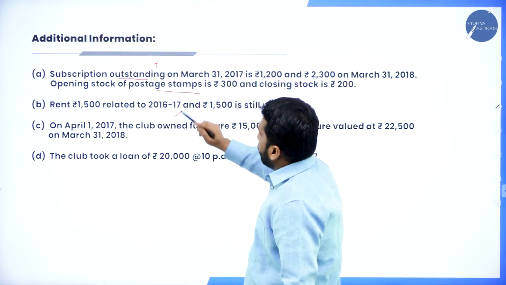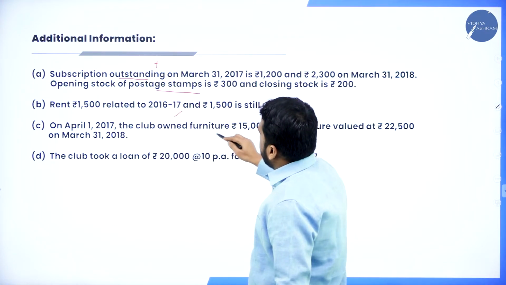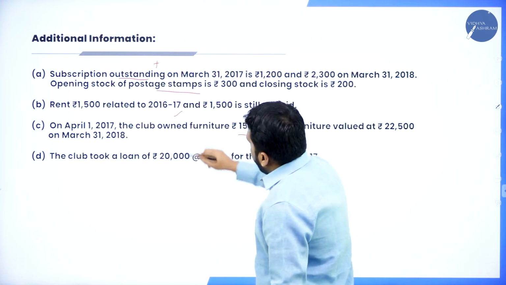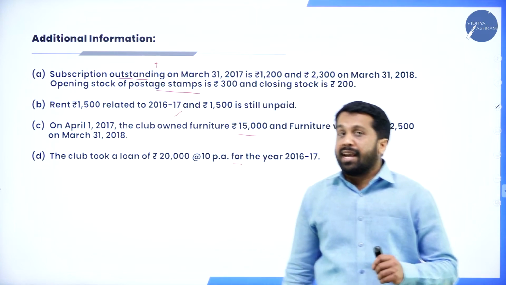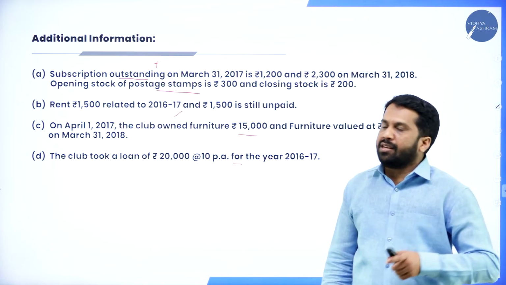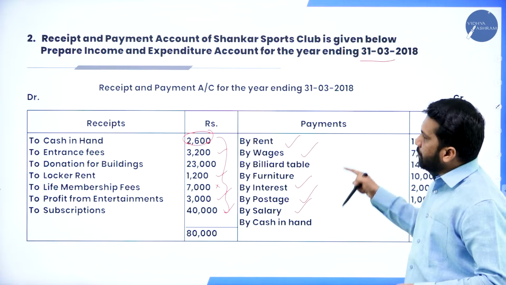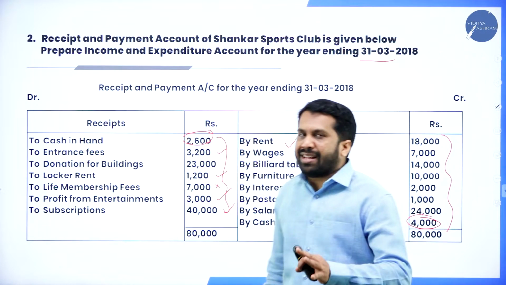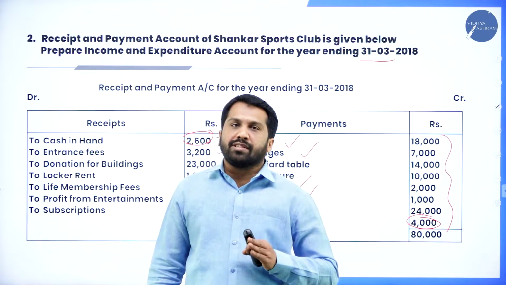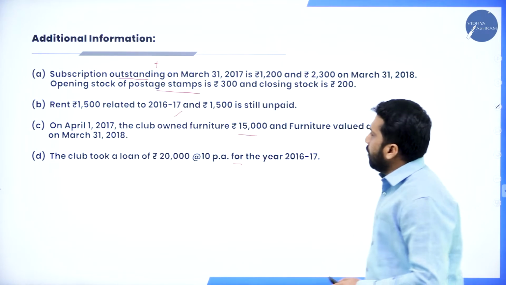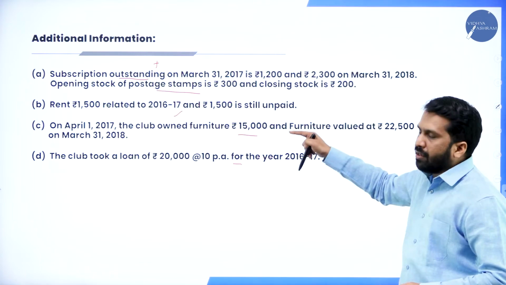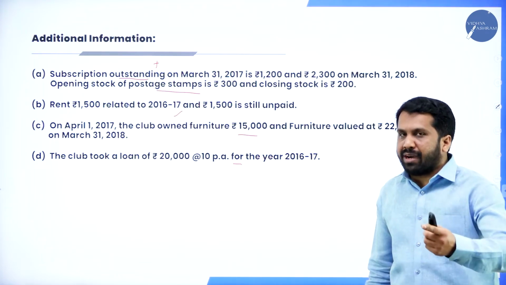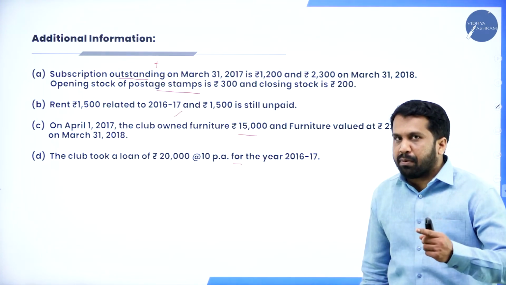Rent is given, and club owned furniture on 1st April. Why is all this information given? Because they have not given the balance sheet. See, your question has only receipts and payments. The balance sheet is not given. If the balance sheet is not given, what is the procedure? I'll tell you. All the information is given. First you prepare the opening balance sheet. Clear?